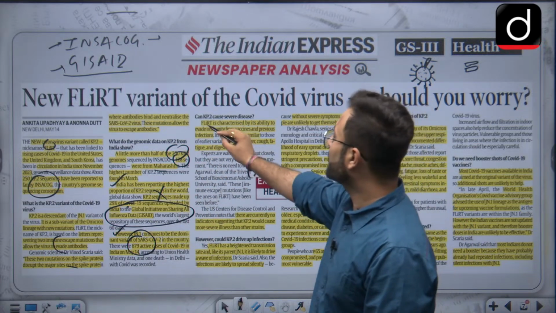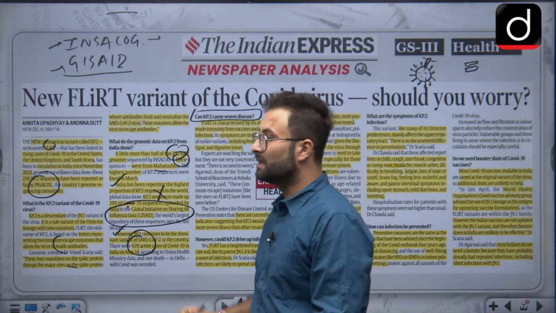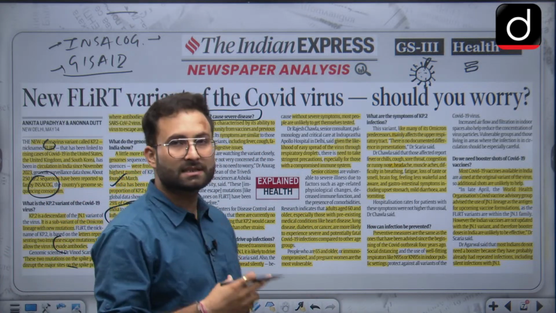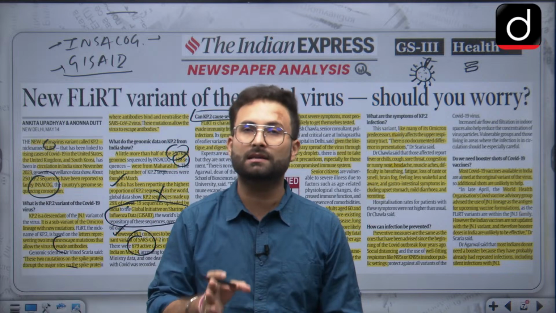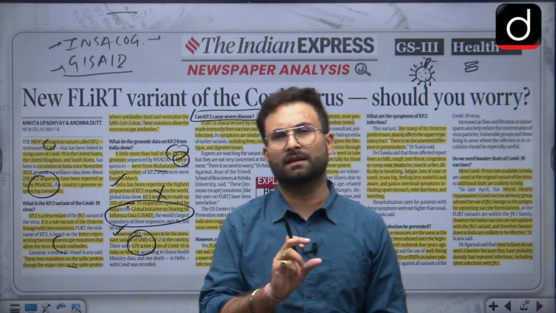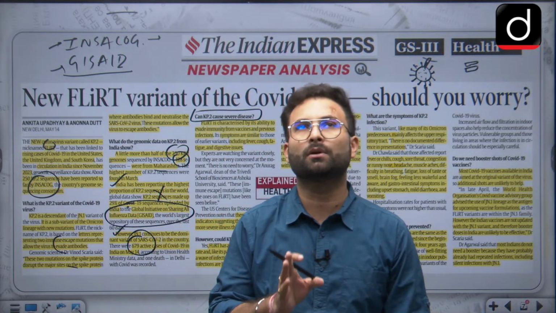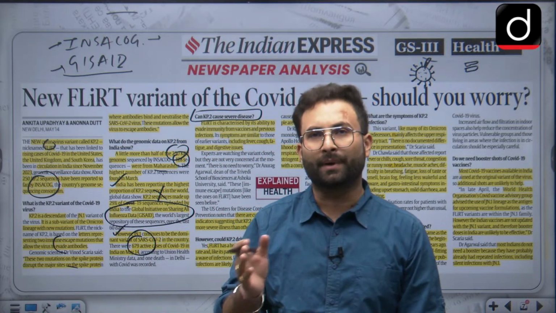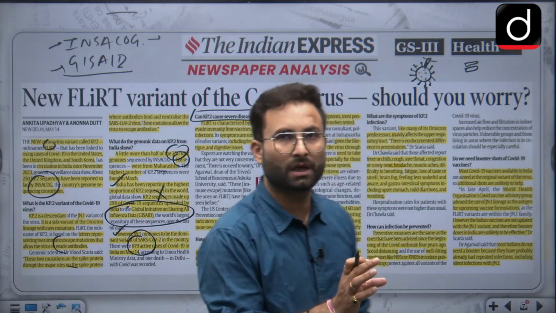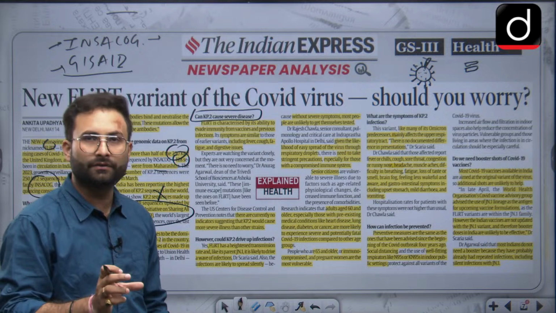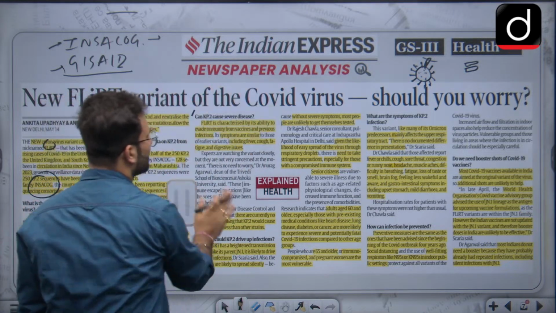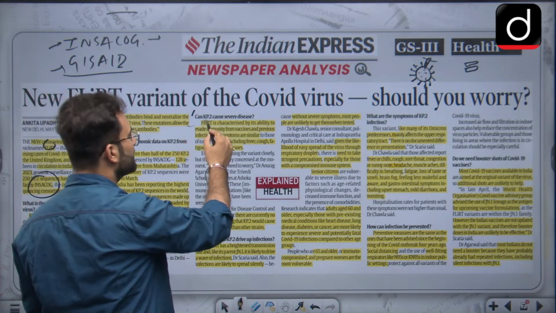Now coming to the next part, that is, can KP.2 cause severe disease? Obviously, as I told you, we have gone through various cycles of exposure, and that is why herd immunity has developed. But again, there are certain sections which are not very strong, vulnerable to this particular disease, like elderly people, children, pregnant women, or any person who has a history related to diseases. Since they are already weak, they are more vulnerable.